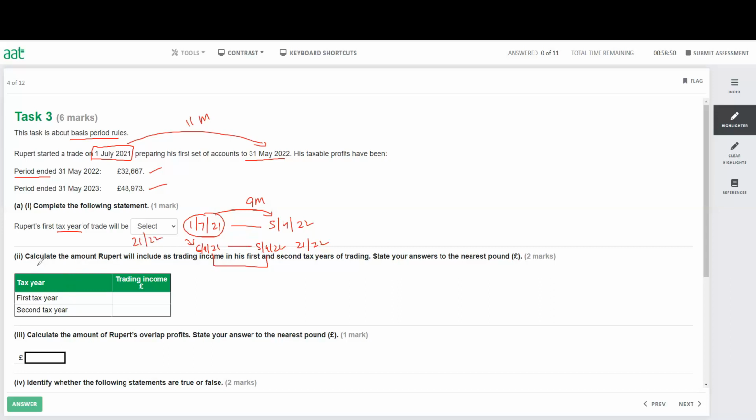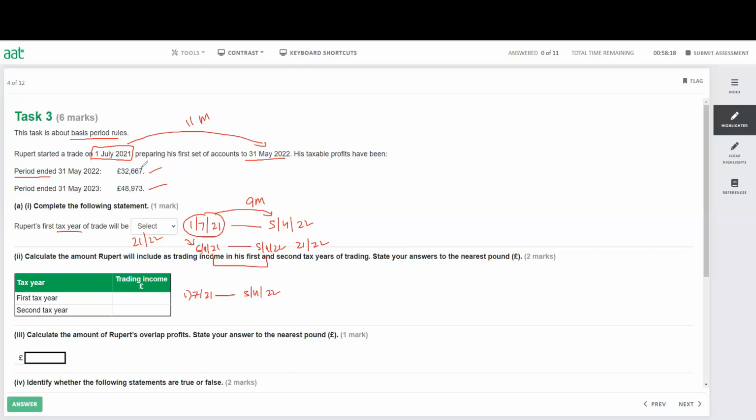The next question is asking, calculate the amount Rupert will include as trading income in his first year and the second year of trading. State your answer to the nearest pound, so you don't have to give the pence. The first tax year is very simple. It started from 1st of July 21 to 5th of April 22. This is my first tax year.